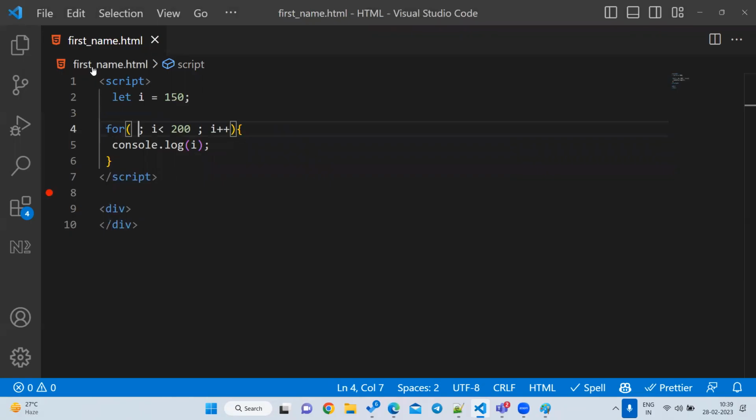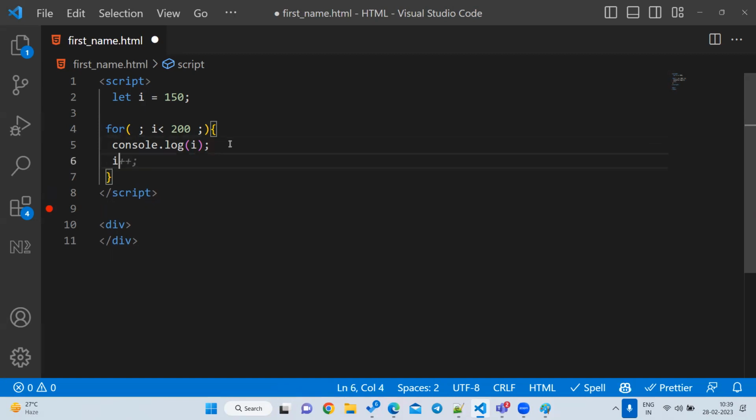Now tell me, is the first part optional or mandatory? Optional. This third part is also optional. I don't want to do it there, so instead I will write it in the last line. Instead of doing it on the right side, what is our flow? First it will go to the initialization, then condition, then body statement, and again it will go back. So whatever I am doing here, I am doing at the bottom itself. That is also perfectly fine, no problem at all.